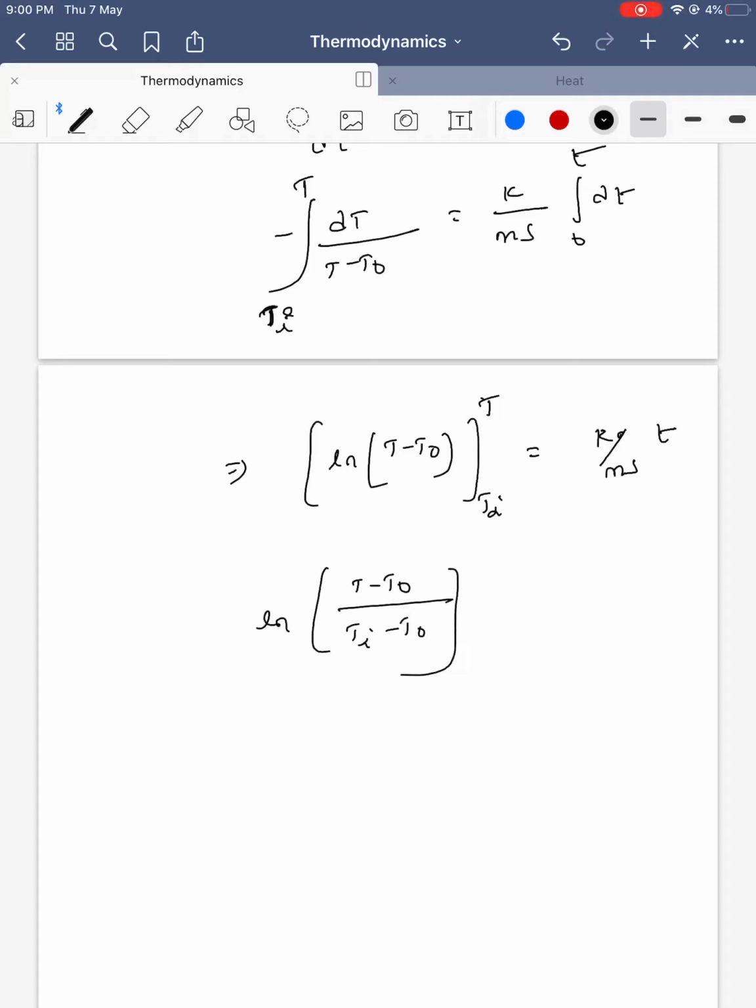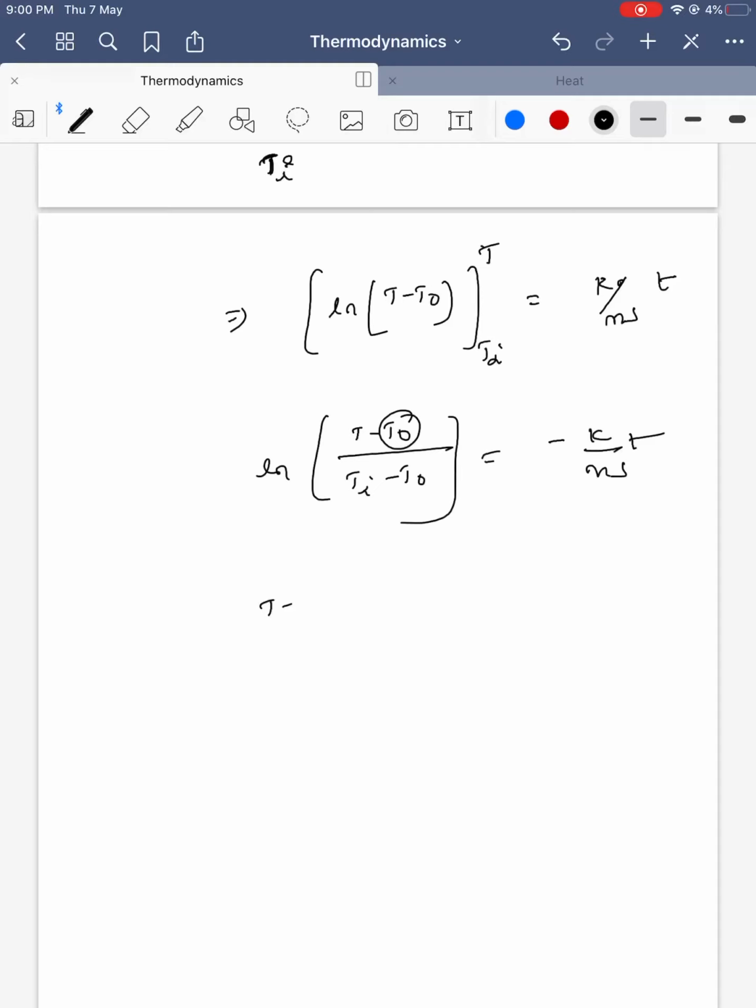What is T naught? T naught is the temperature of the surroundings. Whatever object you keep, the temperature of the surroundings you cannot change. Can you change the temperature of the surroundings by keeping a hot body and trying to increase it? Generally we don't. Surroundings means infinity; apart from the system, everything else is called surroundings. We cannot increase the surroundings temperature, so T naught remains constant. It is equal to minus K by ms into t.